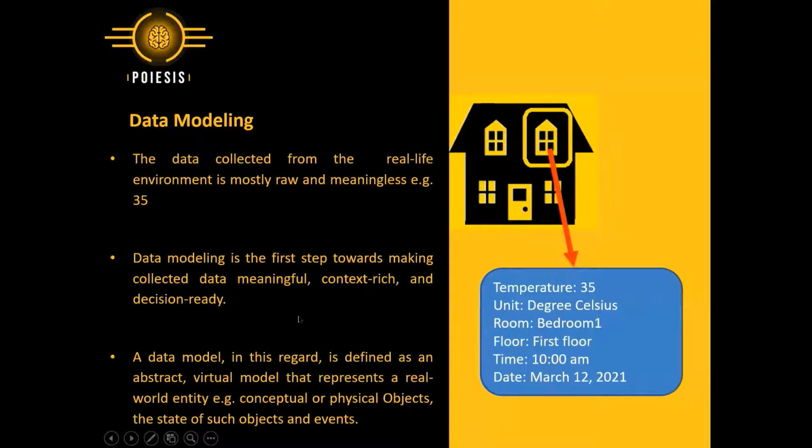A data model in this regard is defined as an abstract virtual model that represents a real-world entity, for example, conceptual or physical objects, the state of such objects, and events. Look at this example. The same number 35 now has a meaning associated with it. It is the temperature of bedroom 1 on the first floor of this house acquired at 10 a.m. on March 12, 2021. So this is how data modeling makes your data meaningful.